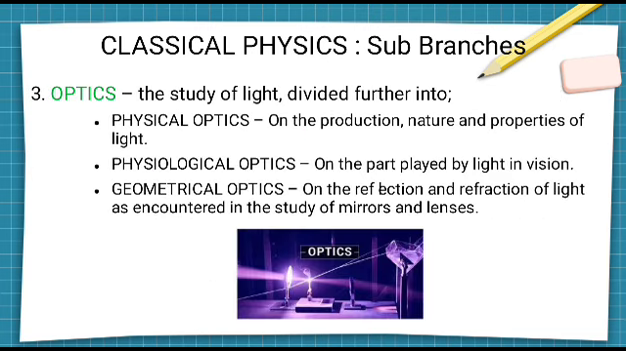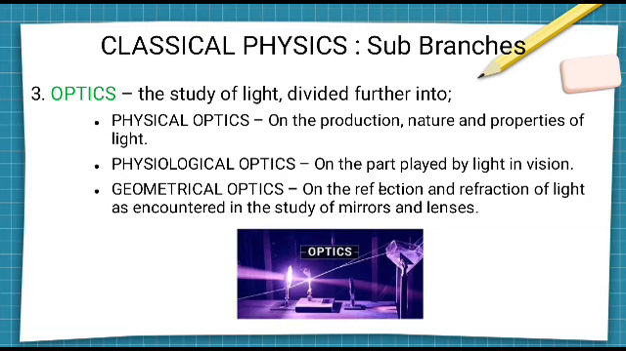Third branch is optics, which is the study of light, and it is divided further into physical optics, which is based on the production, nature, and properties of light. Like what the properties of light are, how light is formed, and what the nature of light is. I cannot discuss a few words here because it might be trouble for you to listen to these words without any information, so these further things can be discussed in the upcoming lectures.